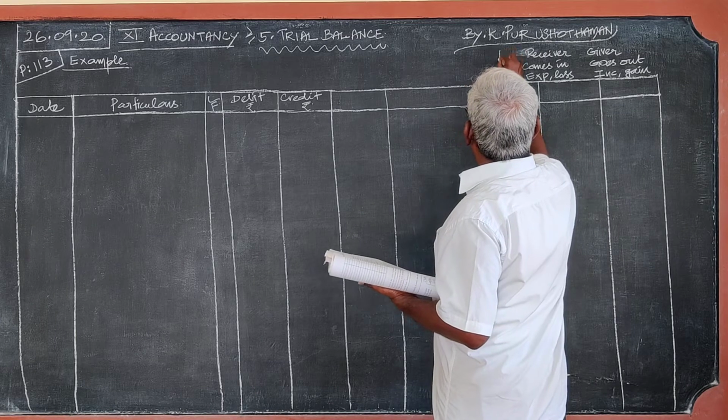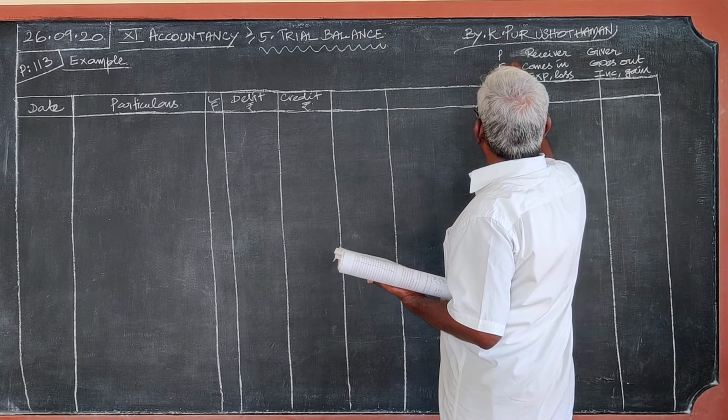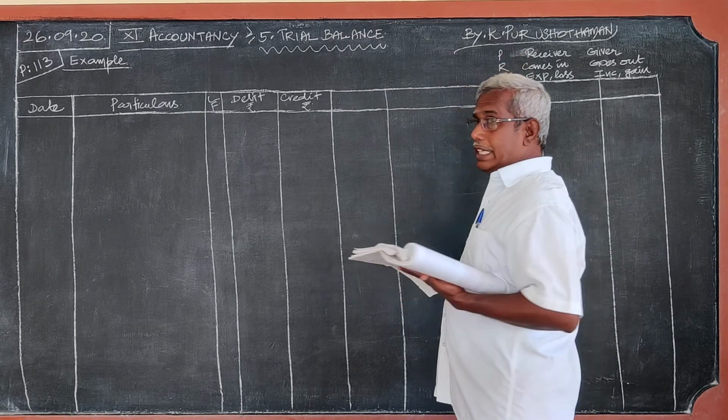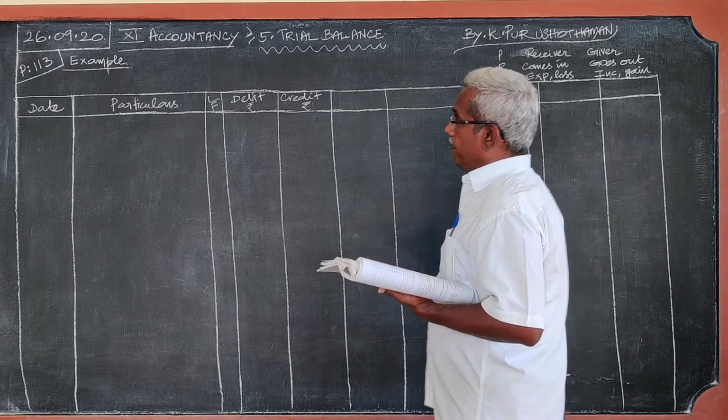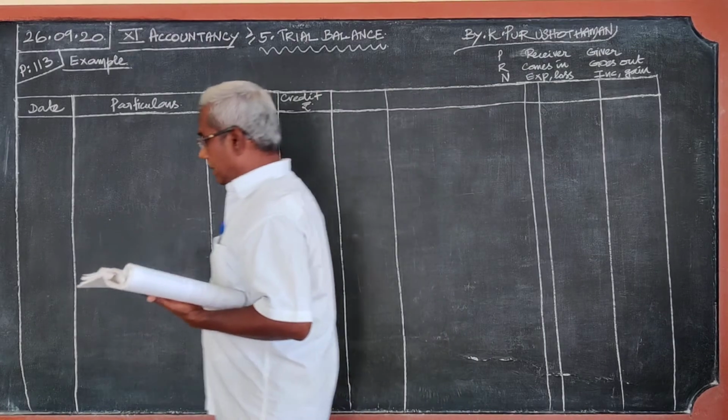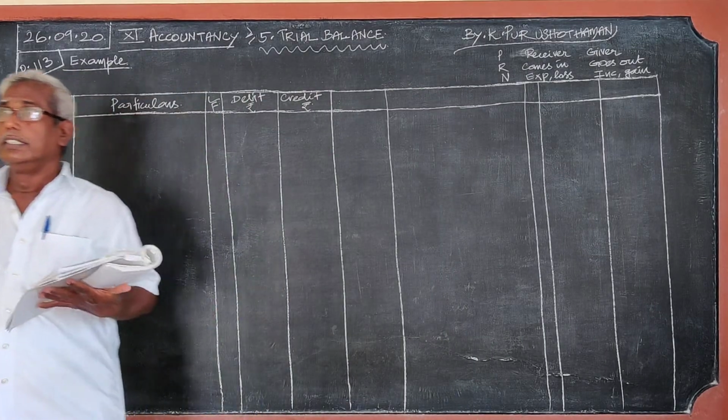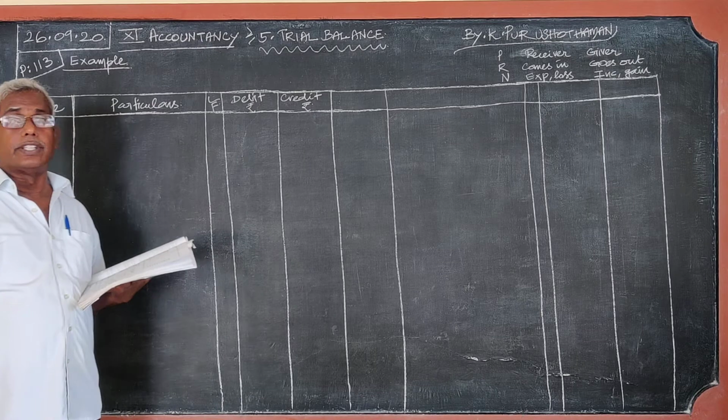These are the three rules. The first one is for personal accounts, the second for real accounts, the third for nominal accounts. With these three rules in mind, we shall pass journal entries in the journal.